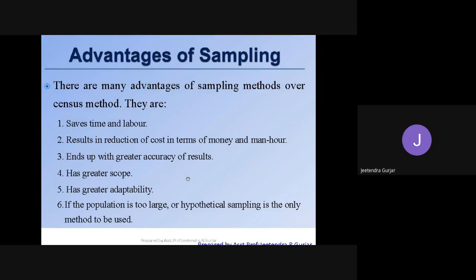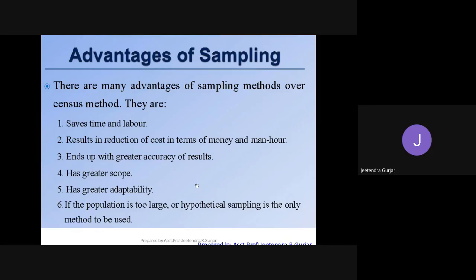Fourth point, it has greater scope. Yes, students, please remember, after doing this sampling, means after your study, after your hard work, sincere, obedient, right? All these things, definitely you will have a great scope. When you go for a job, they are going to test your ability, how much you will work, how sincere you are, how obedient, how much of a hard worker, how much is your skill. Everything will be done by this sampling. Yes, this is the fourth point.